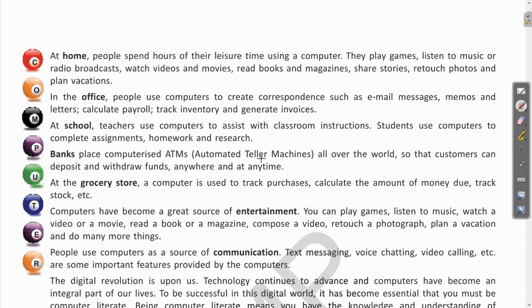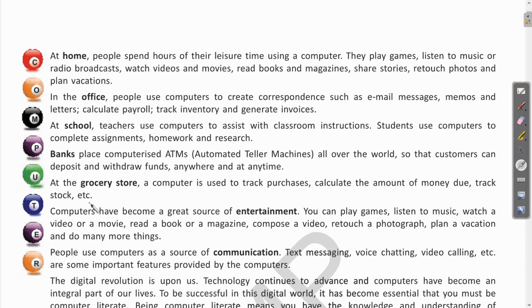So this way the customer can deposit and withdraw funds anywhere and at any time. Clear? So this is how the banks are using the computer. Next, at a grocery store, when you visit any shopping complex or a very small shop also, a computer is used to track purchases, calculate the amount of money due, track stock, etc.